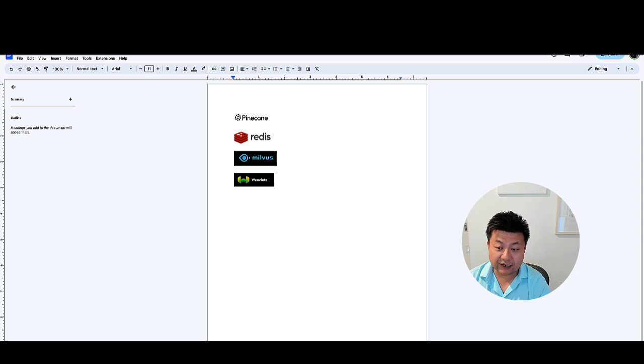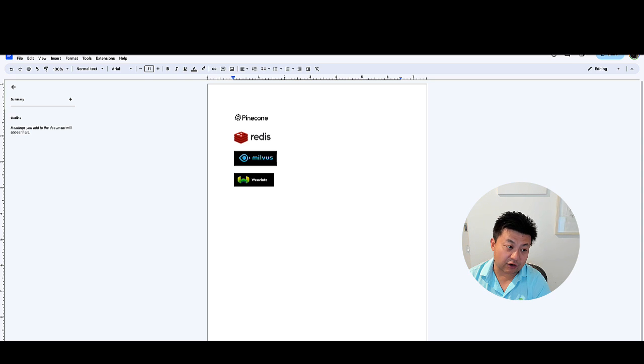You can always use Redis. Redis is an in-memory data store. This is usually used for cache management, but you can also use it for vector search. And Milvus, this is very similar to Pinecone, and this is what we're going to use for this demo. There are self-hosted solutions where you can deploy it on Kubernetes clusters, or use a managed solution like Zilliz Cloud. This is what we're going to do here for simplicity.